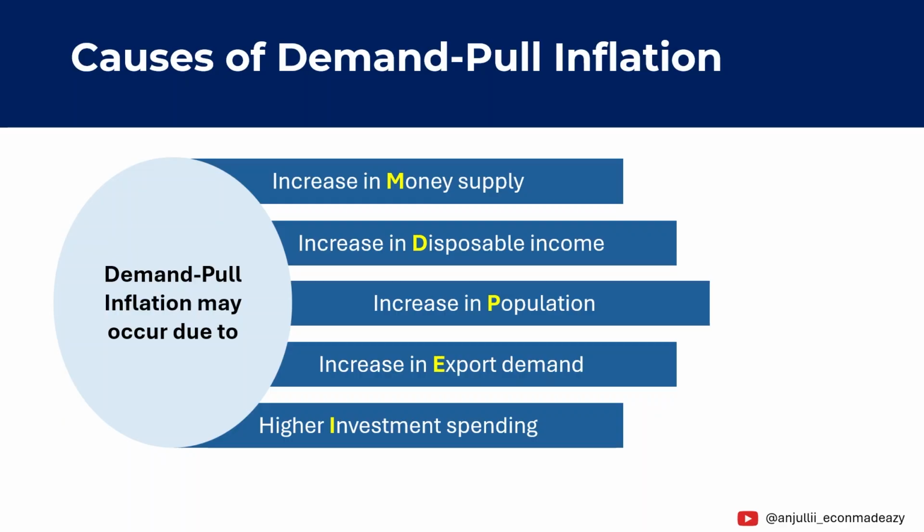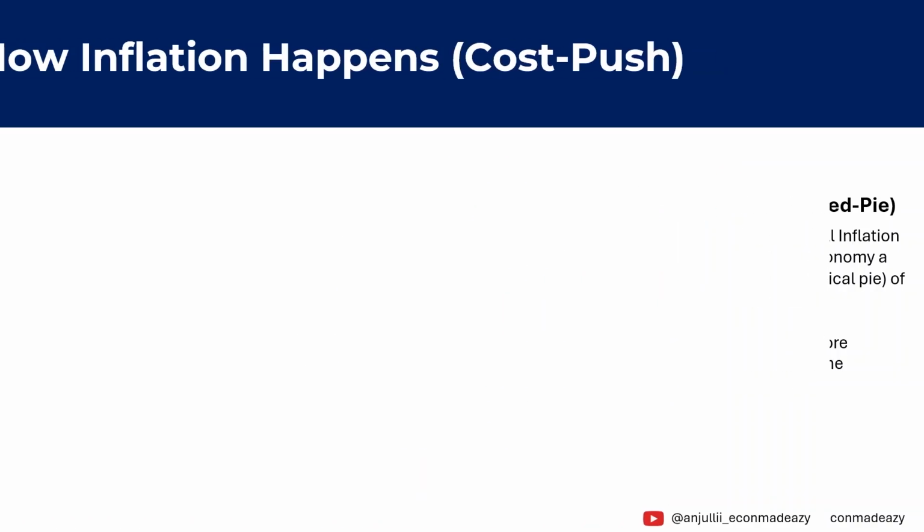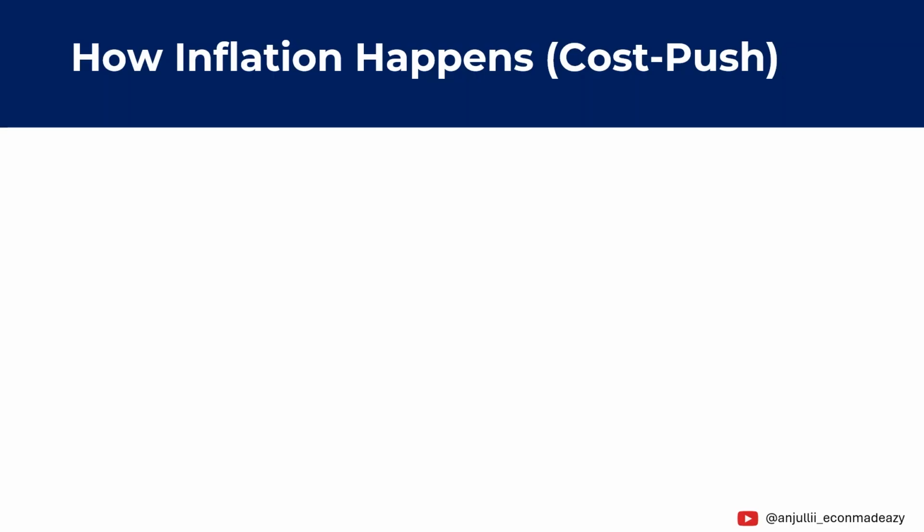To remember these causes easily, you can use the mnemonic MEDPI. M is money supply, E is export demand, D is disposable income, P is population, and I is investment. All these factors increase demand in the economy, which pulls prices upward, leading to demand pull inflation. A simple example is the festival season, when people buy more clothes, food, and gifts, causing demand to rise and prices to increase. Cost push inflation follows a different sequence.